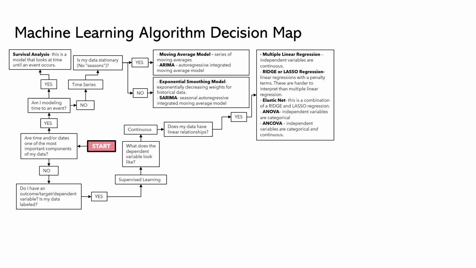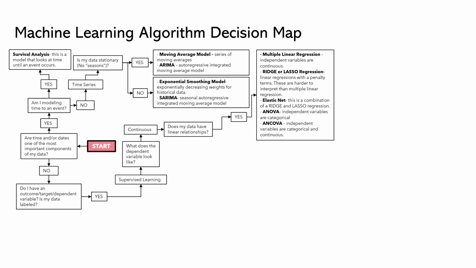And now let's say we have a lot of variables to choose from, and instead of doing something like a forward, backward, stepwise selection process, we want to throw all of those variables into the model. We could do either a ridge regression or a lasso regression, which will then penalize some of those variables with the L1 or L2 penalty term. Or we can do an elastic net, which combines both the ridge and the lasso regression and those penalty terms into one model.